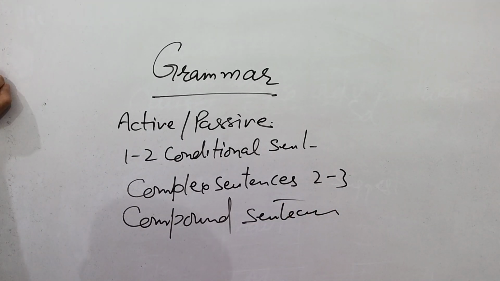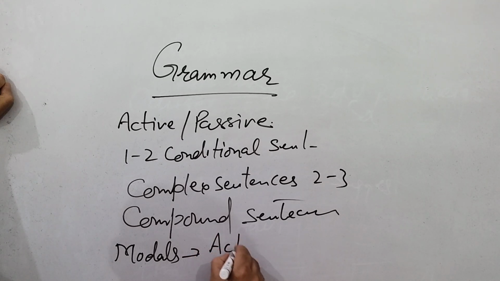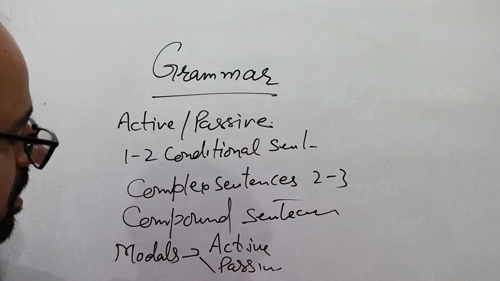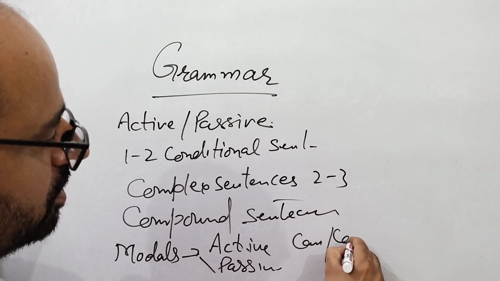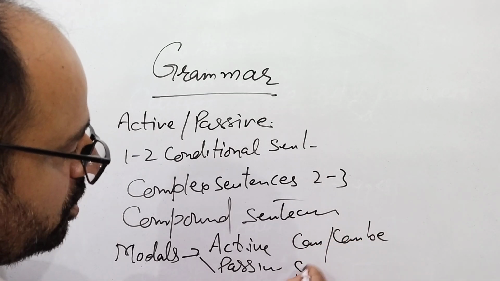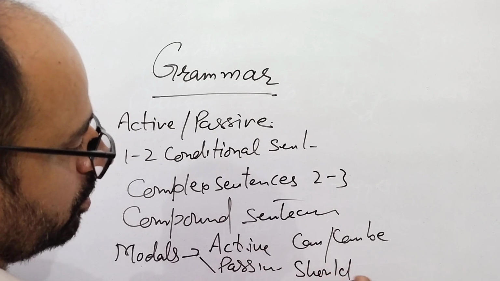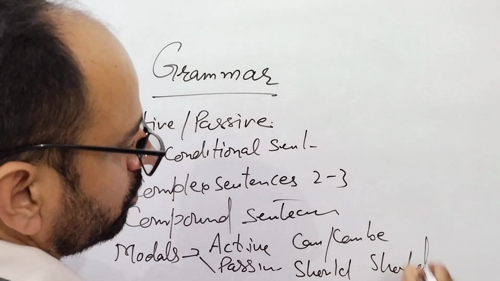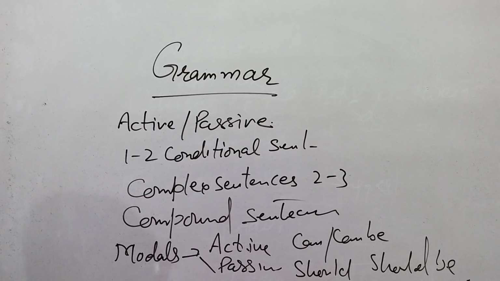Okay, then you should also use some modals that can be in active or passive. You can use them in active or passive, like can or can be, should or should be plus the third form of the verb, depending upon the need of the essay. This much grammar you should be able to use in your writing task because it will create a variety of sentences.